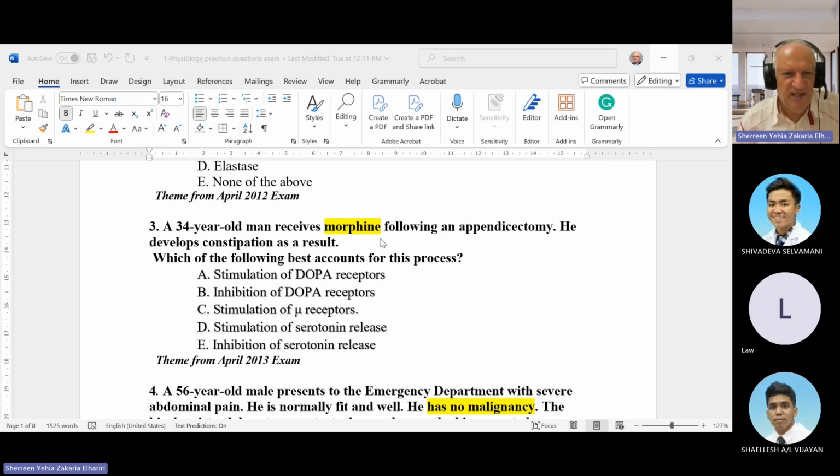So the patient had morphine, and we need to ask which receptor is affected by morphine. We have dopamine receptor, mu receptor, serotonin release, something like that. Which receptor is affected by morphine in the CNS? The answer is the mu receptors, which are stimulated. It is the mu receptor. It is easy.